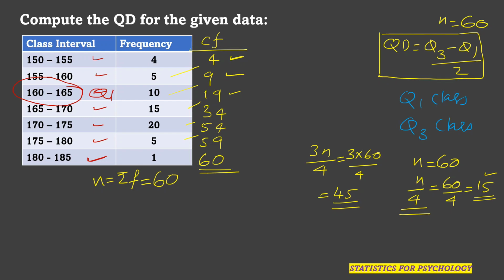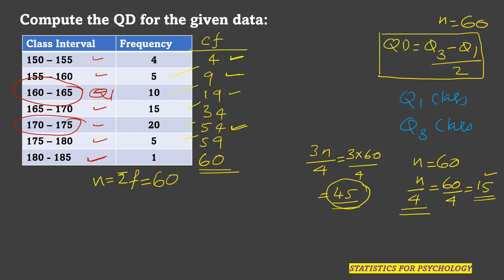Here, the cumulative frequency in the first class is 4, second 9, third class 19, fourth class 34, fifth class 54. So this 45 falls within this 54. So your Q3 class will be 170 to 175.